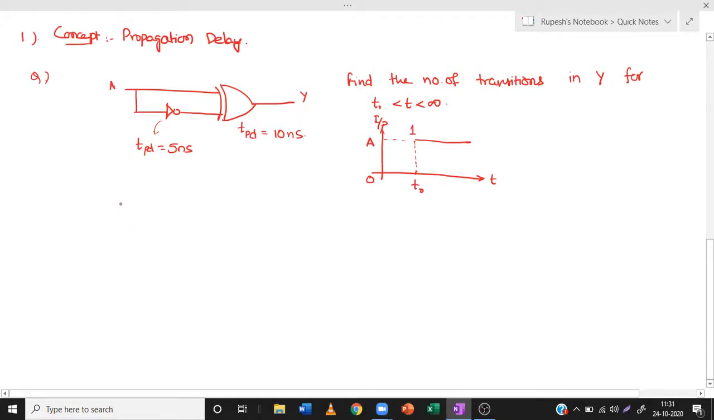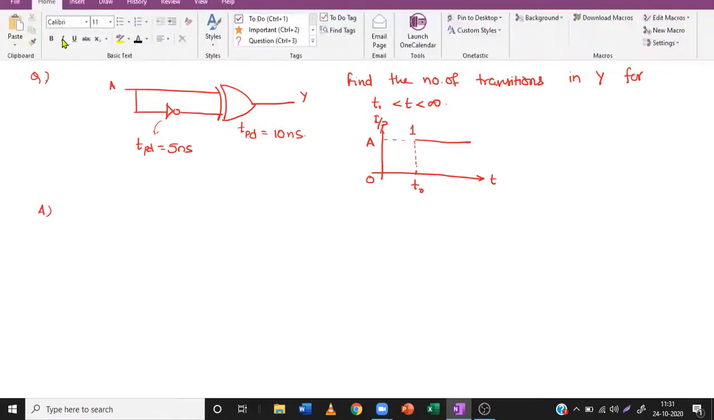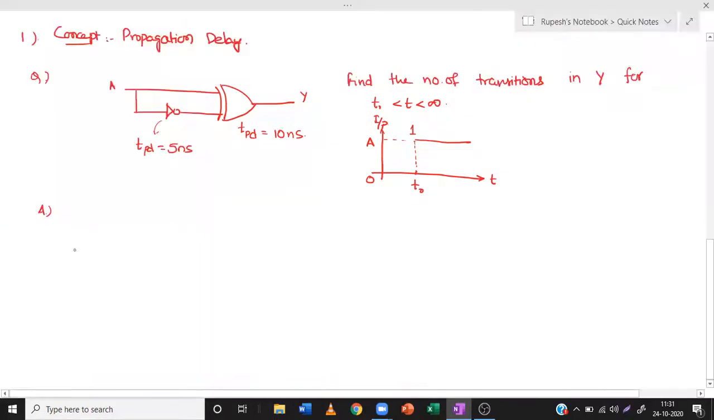Now, before seeing this question, first of all, we have to see the concept of propagation delay. TPD stands for propagation delay, and the application of propagation delay is in the frequency doubler.